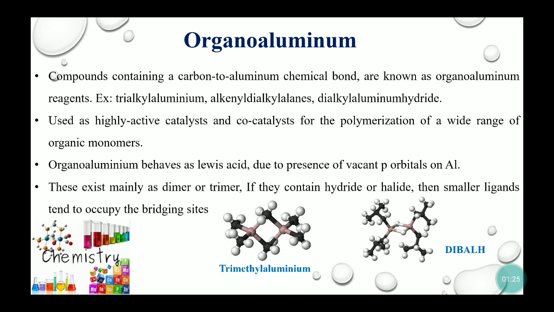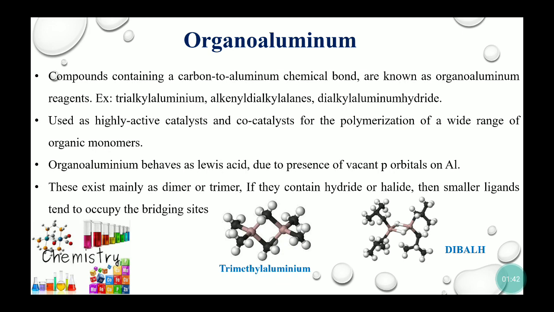Because aluminium has a vacant p orbital and it tries to complete its octet, usually these compounds exist in the form of oligomers. They can be different dimers, trimers, and so on.